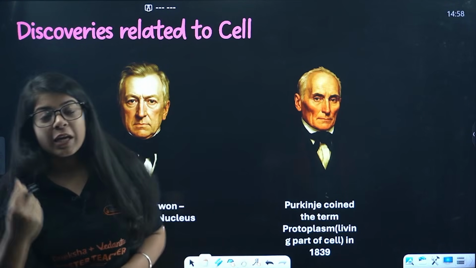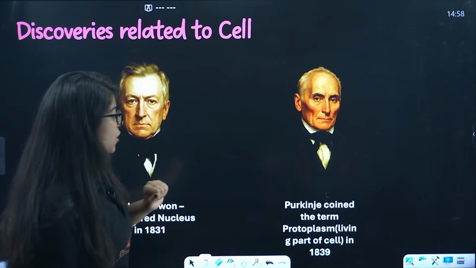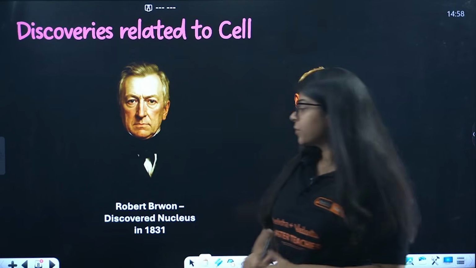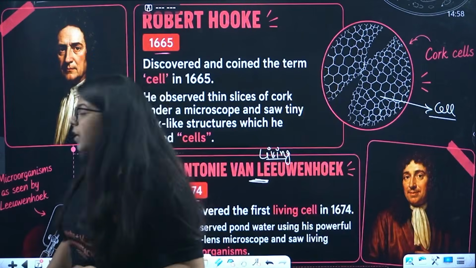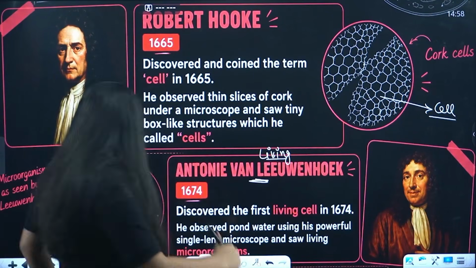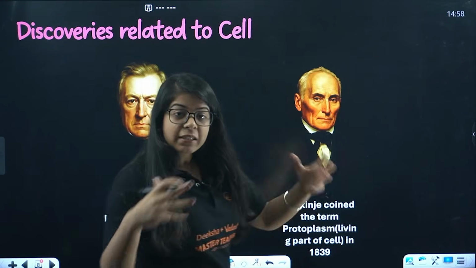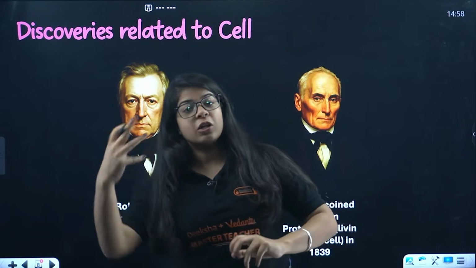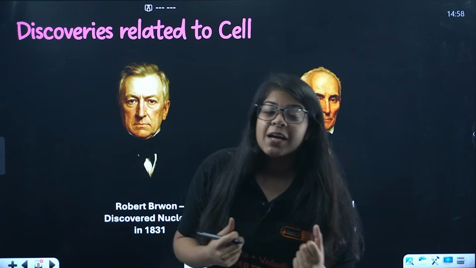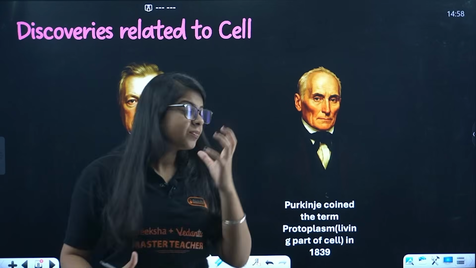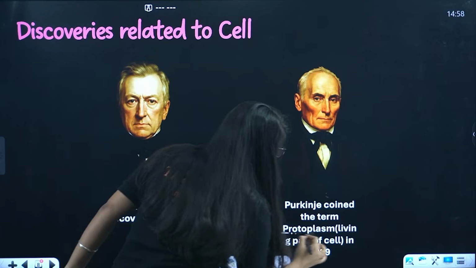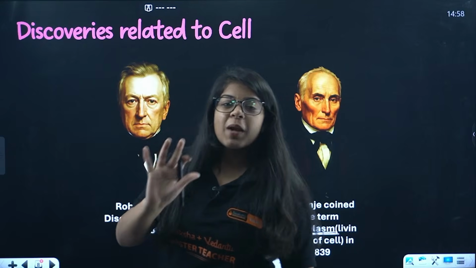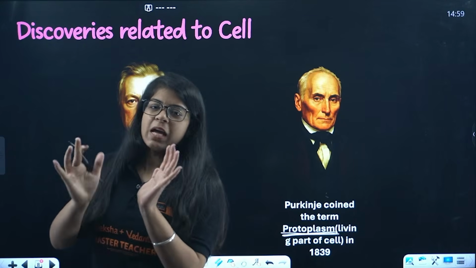Okay, then came another scientist, that is Purkinje. Now Purkinje gave protoplasm. Ma'am, what is the protoplasm? See, we studied that this is a dead cell, and we studied that there is a living cell. So in one single cell, we have some different parts. Okay, the living part, the dead part. So the living part of the cell is called protoplasm. Bacha, understood? Protoplasm is the living part of the cell.